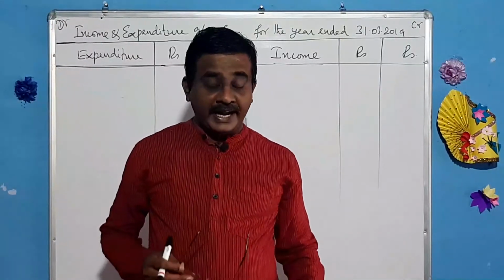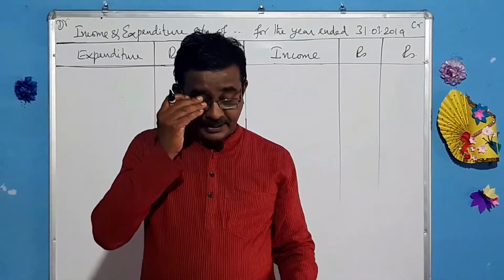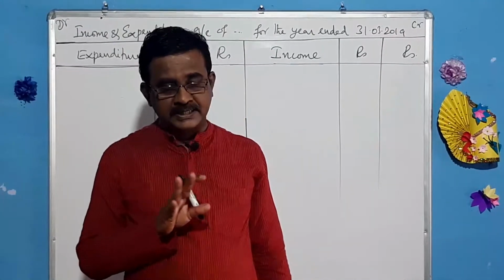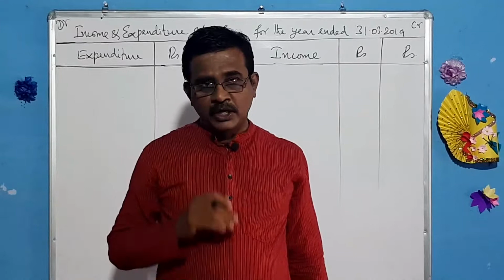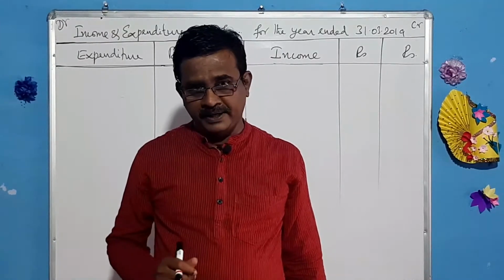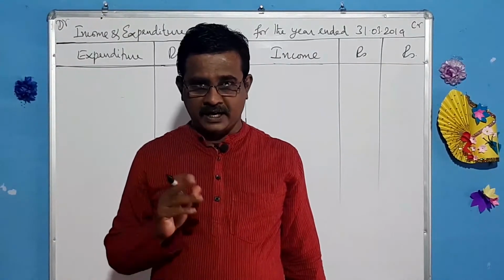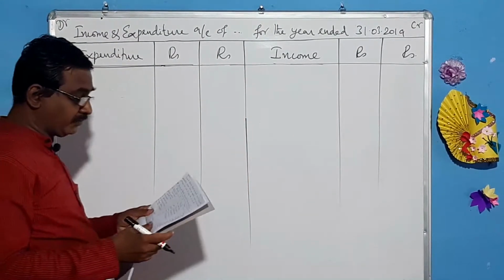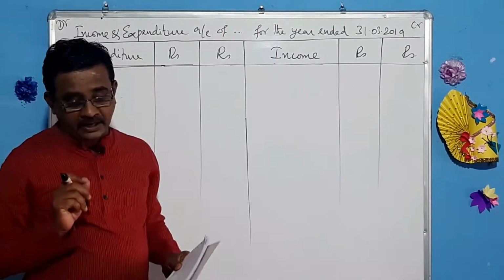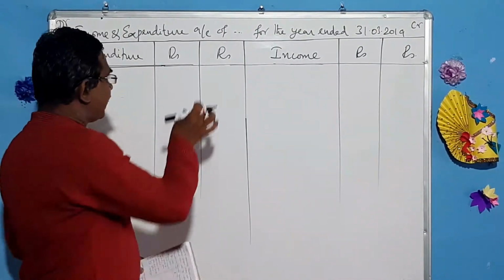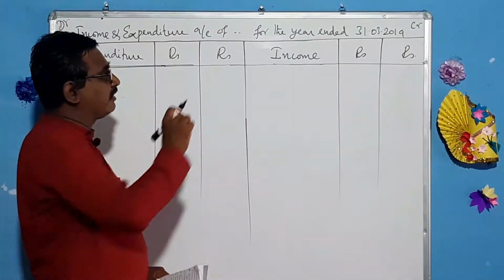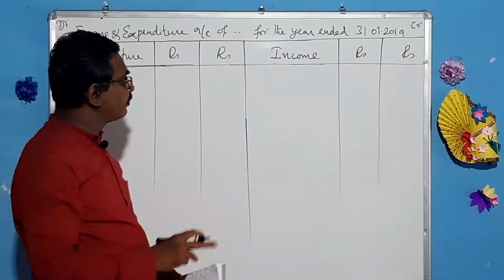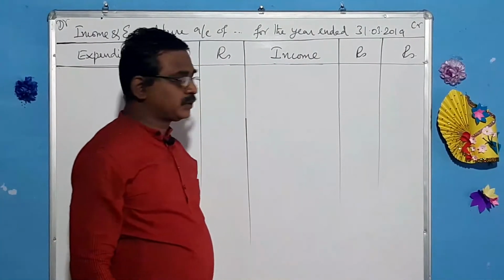My dear students, in this sum they have given the capital fund. So you need not prepare a balance sheet with opening balances and find out the capital fund. We can directly go for preparing the income and expenditure account. I have written the format of the income and expenditure account, and the name has been given as Aircard Youth Association. There is no space here, that is why I have put dots. You have to write Aircard Youth Association for the year ended 31st March 2019.